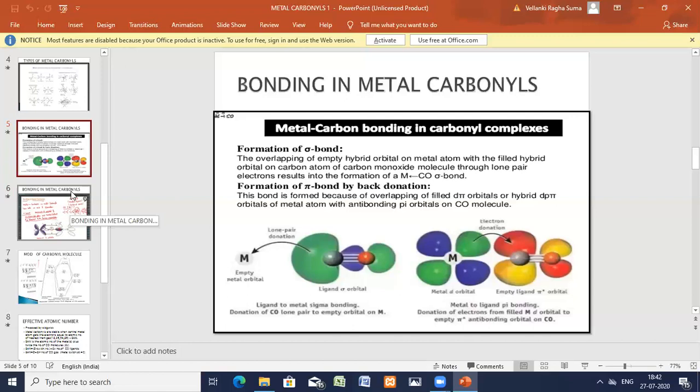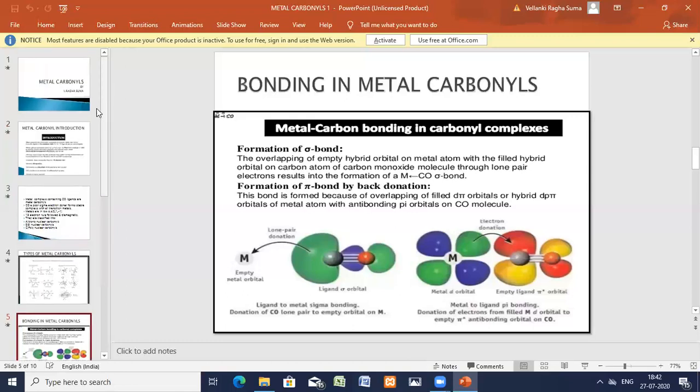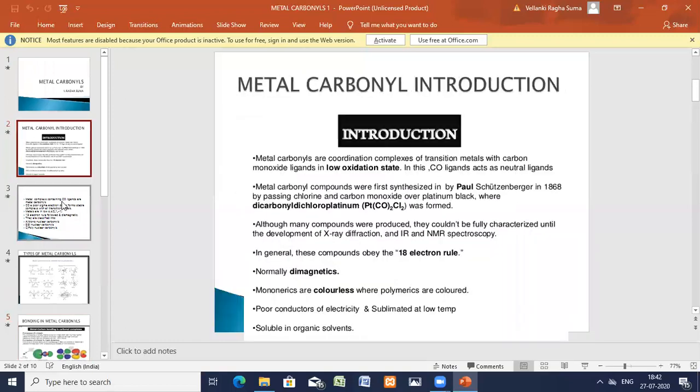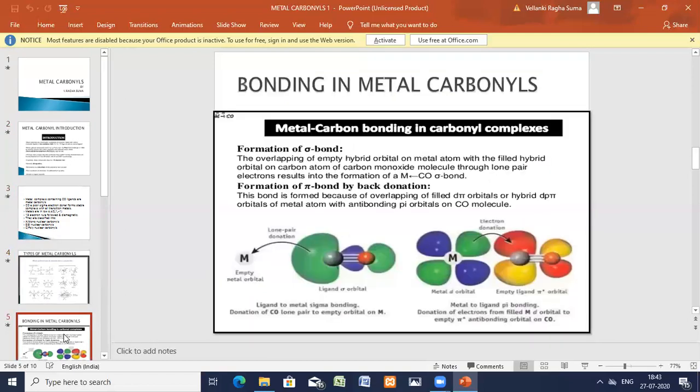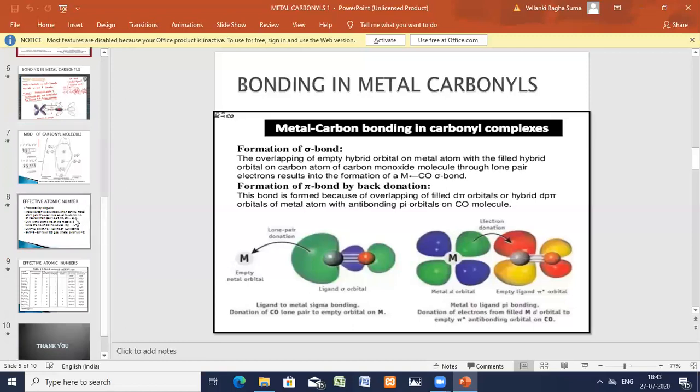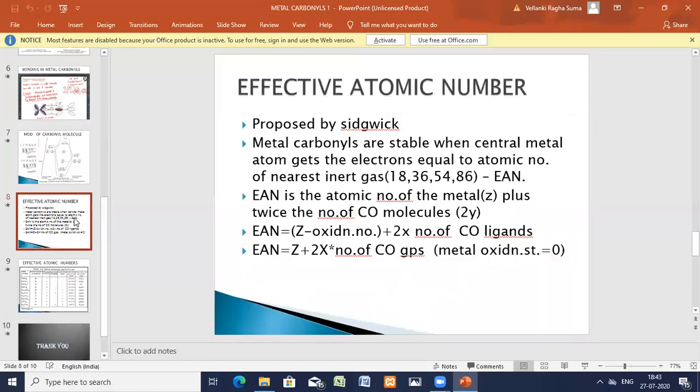So in today's class, I have explained the introduction of the metal carbonyls, the classification of the metal carbonyls, and the metal carbon bonding in carbonyl compounds. Now we'll see what is effective atomic number, a very important aspect of the metal carbonyls. This will govern the stability of the metal carbonyls.